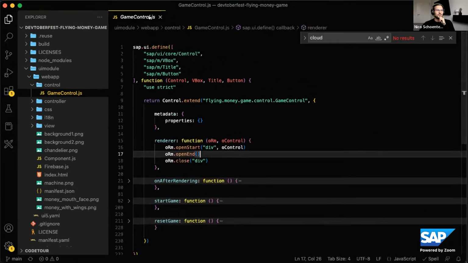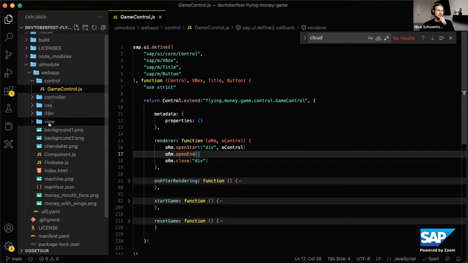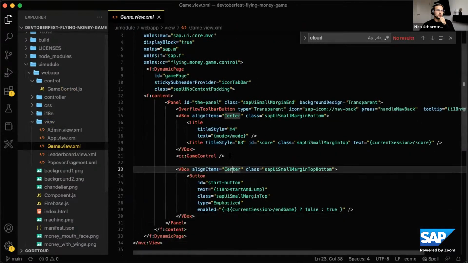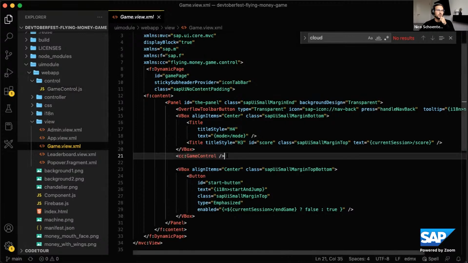Yeah. So with a UI5 custom control, you basically create a control directory and put your control file in there. And this is now called the game control. And then I can consume that in a view. So in the game view, you can see right here, that's using the game control. So the name here matches the file name of the control and how I import it here.